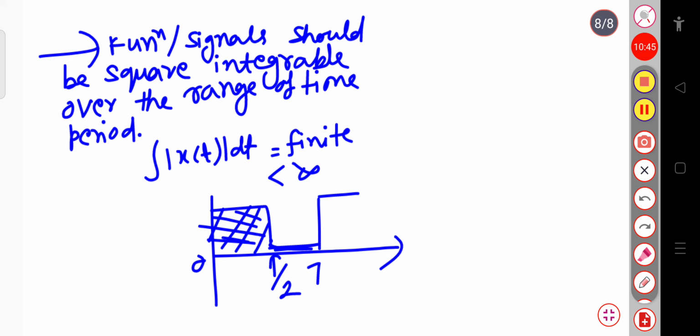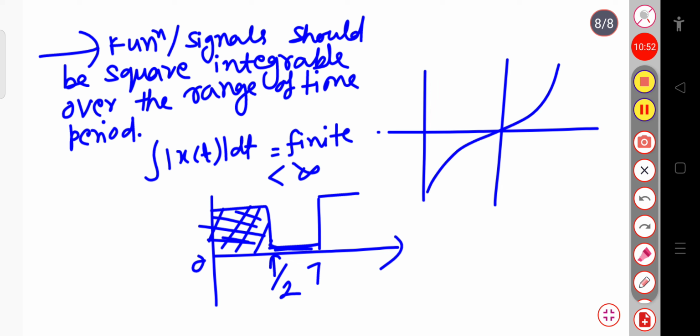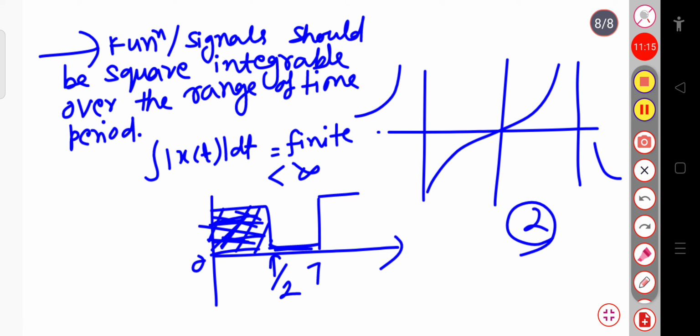But suppose I plot the curve, and my function varies like this, and again varies like this. Here you cannot integrate this function, or if I integrate this function, it goes to infinity, because the area under that curve we can't find. For the first case, you can find the area under this curve, and in the second case, you cannot find the area under that curve.